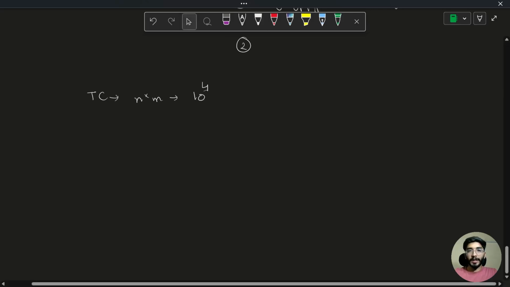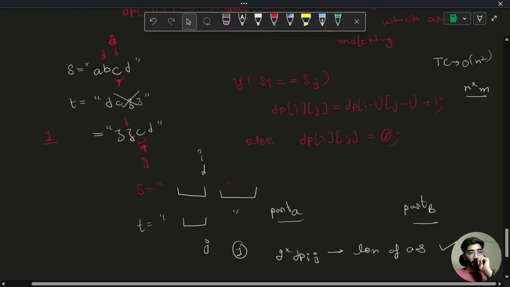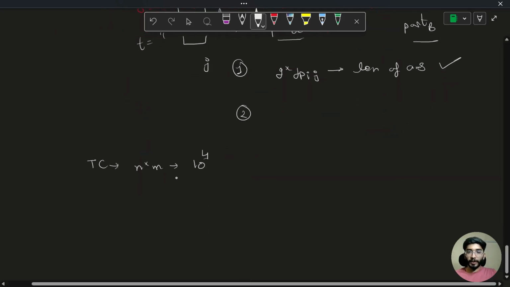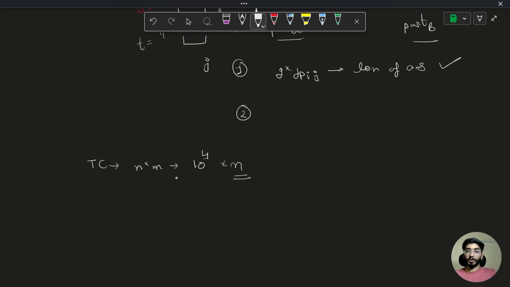Cool. Second thing is, if we start iterating from the next index i plus 1 in s and look for the palindromic part in it, it will cost us more time. Similarly, more time will be added for checking the part of t also. So the time complexity will increase, and that is not going to fit into our constraints. Oh, this will be 10 to the power 6, not 4000. Cool.